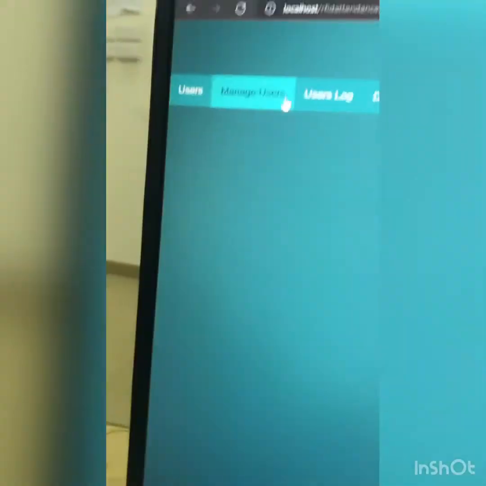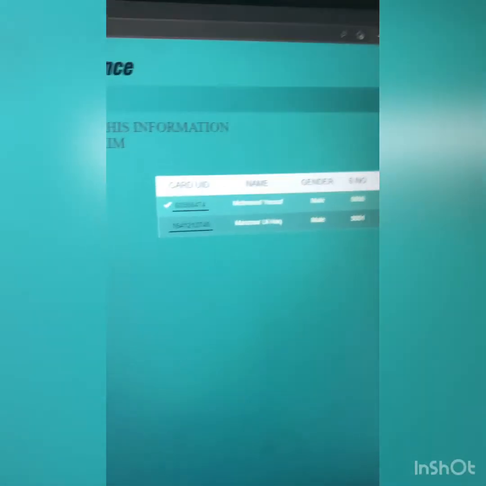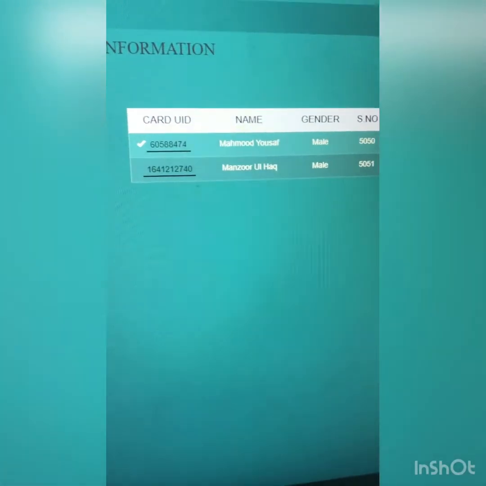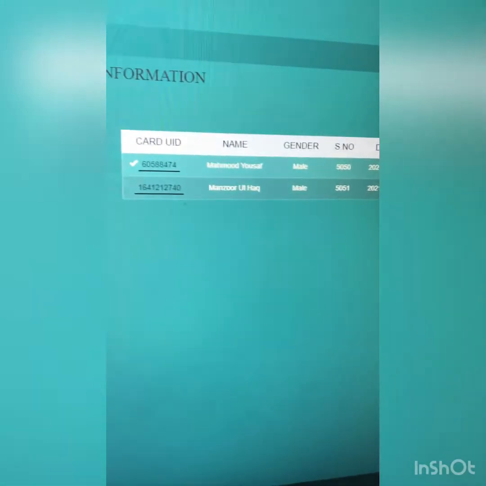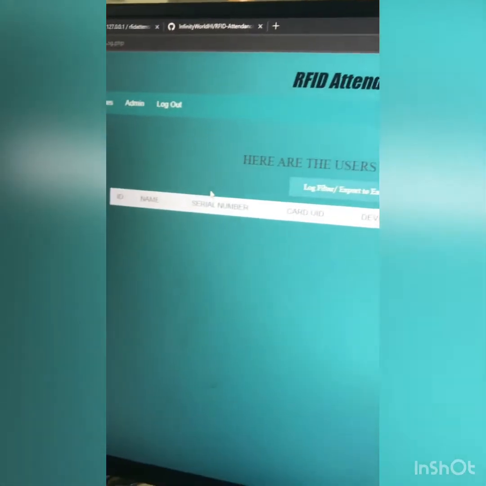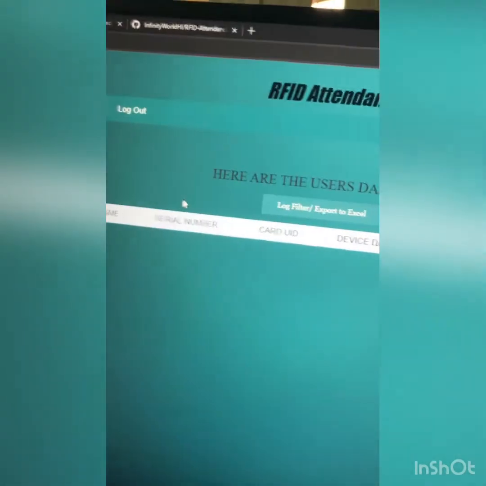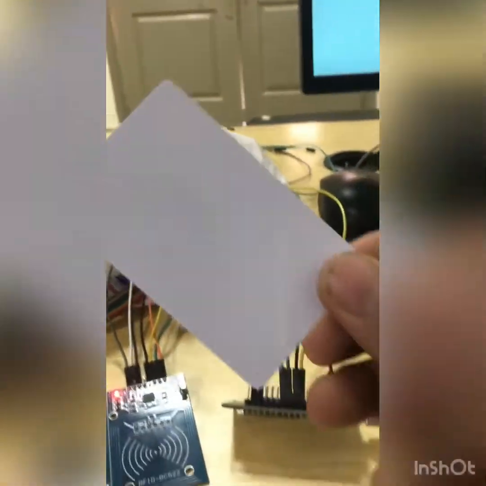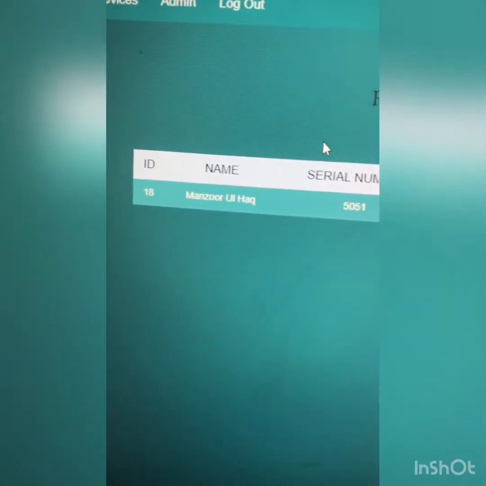So we currently have 2 users. The first one is Manzoorul Haq, the second one is Mahmood Yusuf. Let's try our first attendance, and here the user log is empty. Let's start our attendance process. This is card 1. Let's scan it on the RFID reader. Here it is. This card is linked with Manzoorul Haq with time in 8:03.